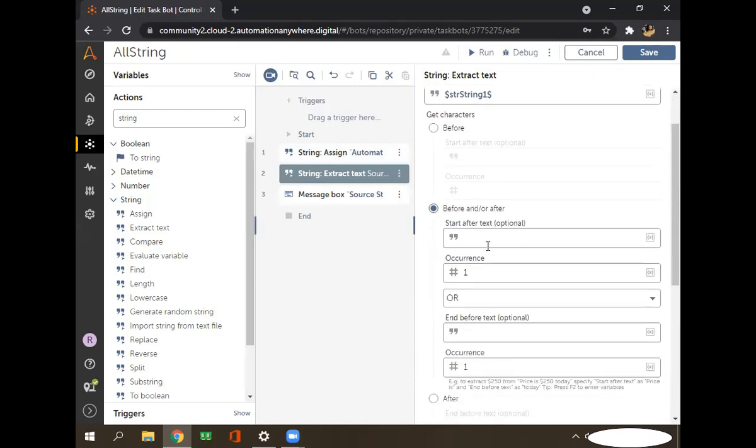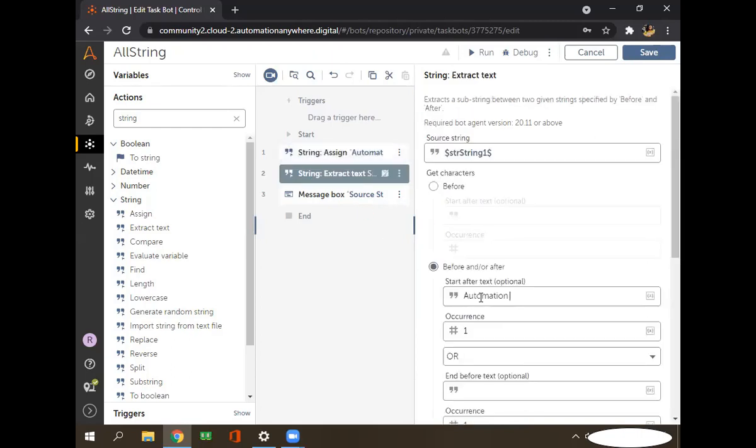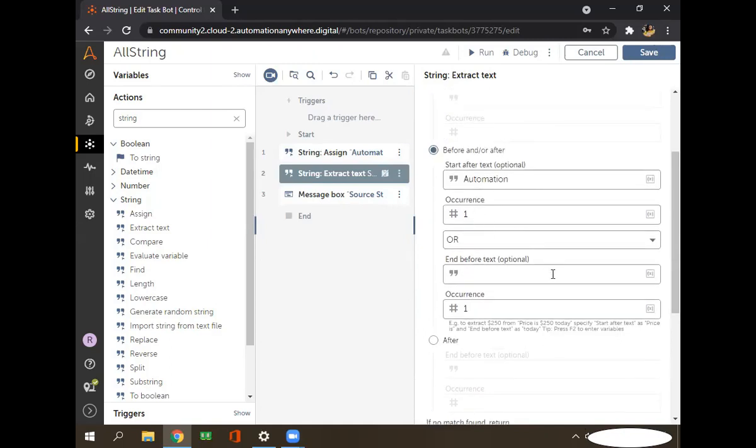Now you tell me what value we can put here to display that anywhere. Here we can write start after. So it would be after the text automation. And here the occurrence is 1, and here it would be 360.